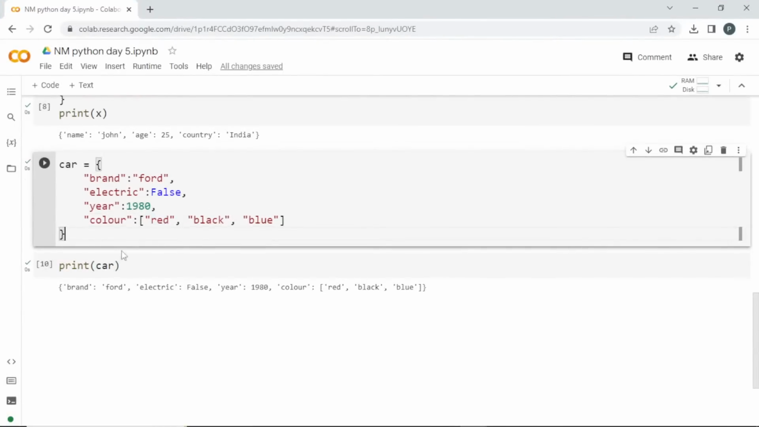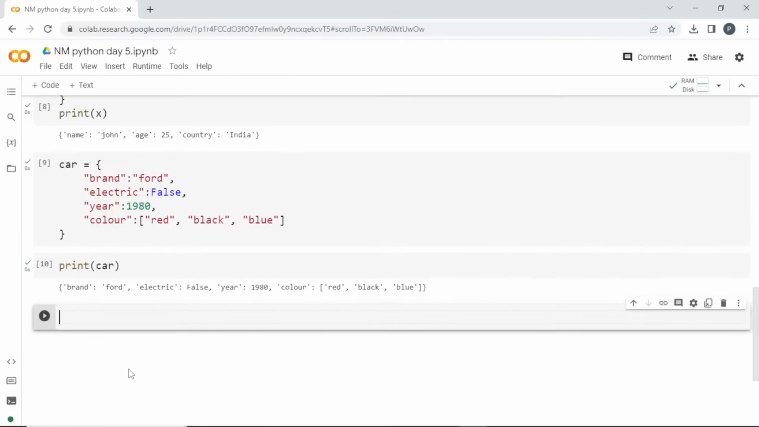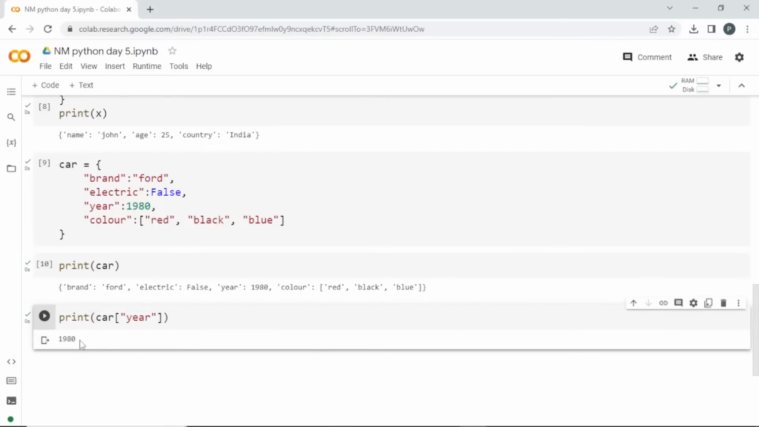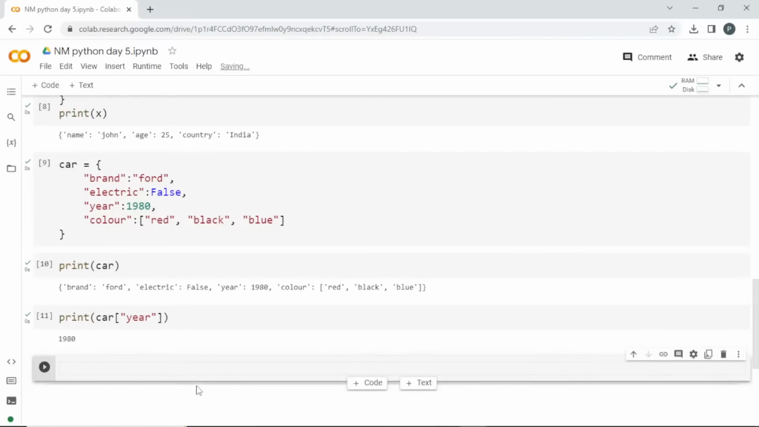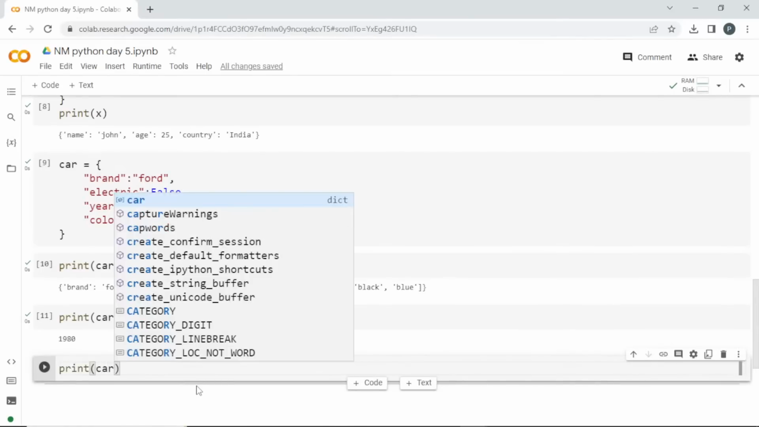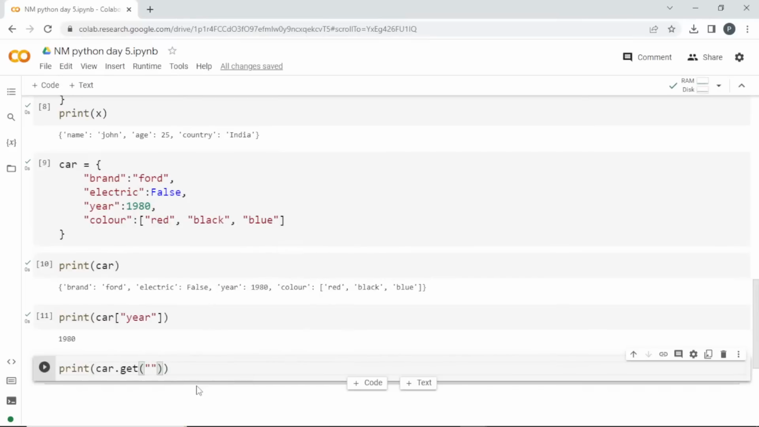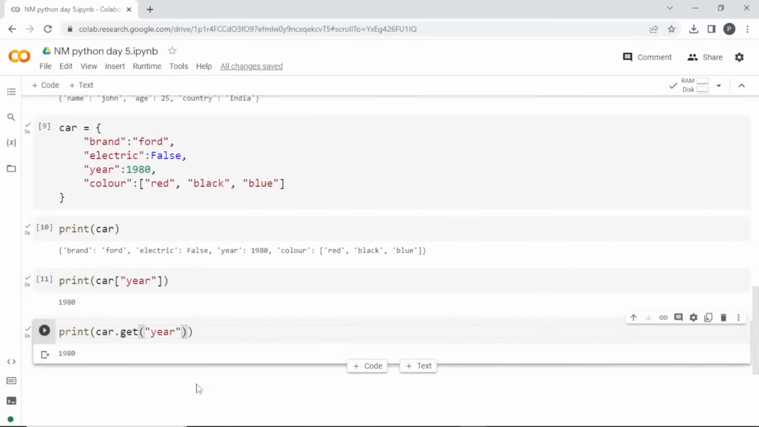For example, if I need to get the year, I can do it like print. I can call the name of the dictionary, and inside square bracket I can pass the key name. See here it is showing me brand, color, electric and year. So for example, if I need this year, I can print that like this. See here we got the output 1980, or else what I can do is I'll print, call this name of the variable where I stored my dictionary dot get, and inside parenthesis I can pass this year. So both is getting me the same output.